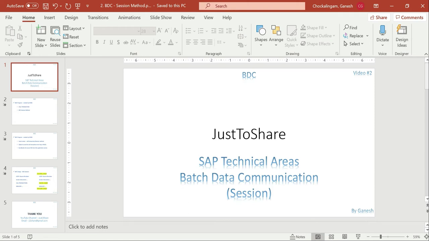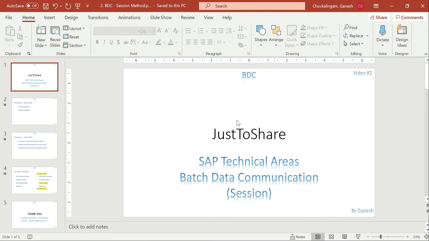So that's what I'm saying: BDC is not recommended until you have exhausted all the alternatives for your business need. Business scenarios differ between people and developers, so it depends on your business need. You have to find the exact BAPI to update the business data to the database table. If not, the last solution is BDC only. And if it is BDC, go with the session. I hope this is clear, and let me get into the slide first.